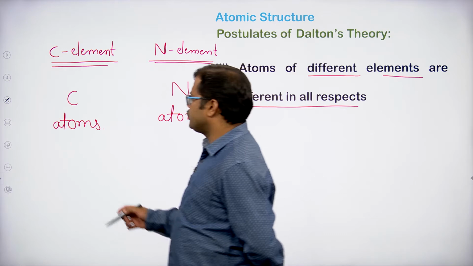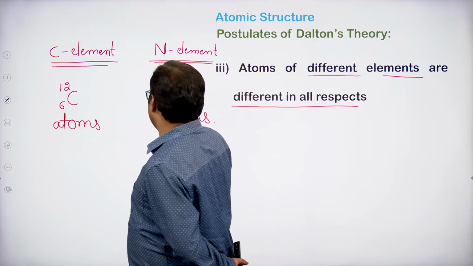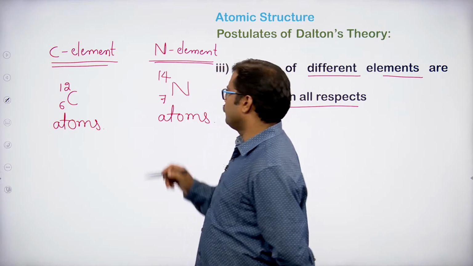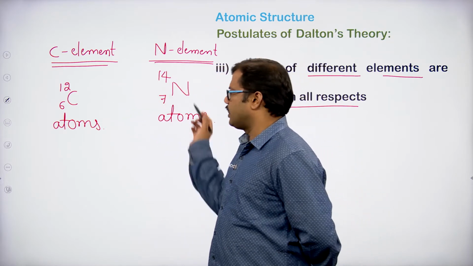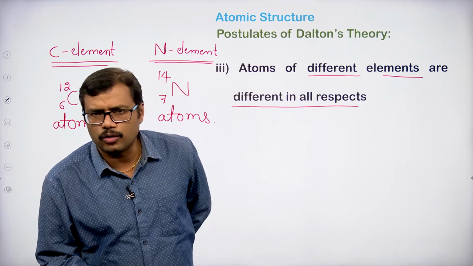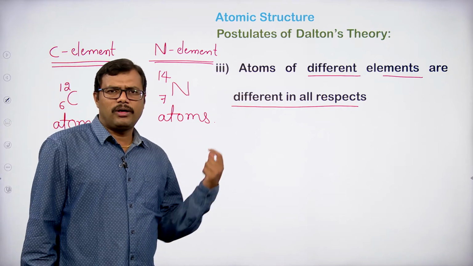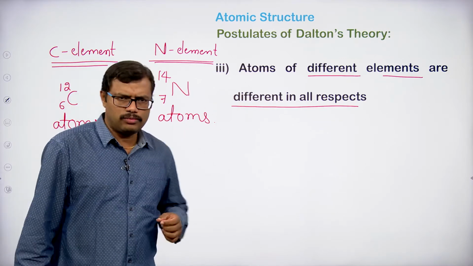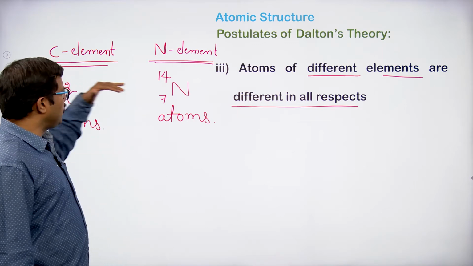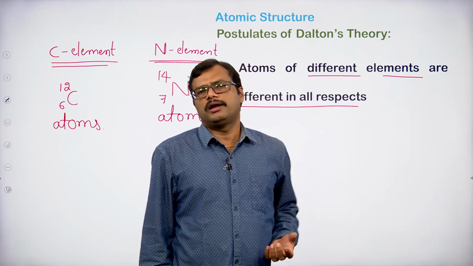For example, if you observe the atomic number, carbon is 6, mass number is 12, atomic number of nitrogen is 7, mass number is 14. So the masses are different. Carbon will exhibit allotropy, but nitrogen cannot exhibit allotropy. And between the carbon atoms there can be single bond, double bond, triple bond. Nitrogen atoms will have a triple bond in between them. So here if you observe, the properties of the atoms of different elements are different.